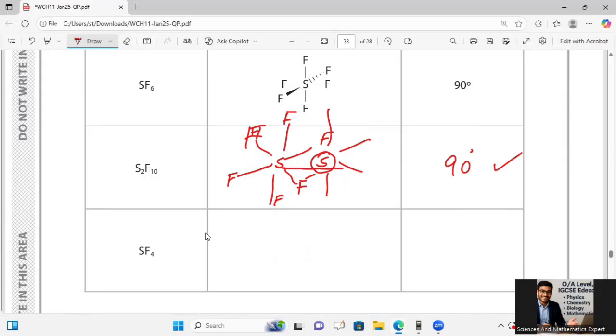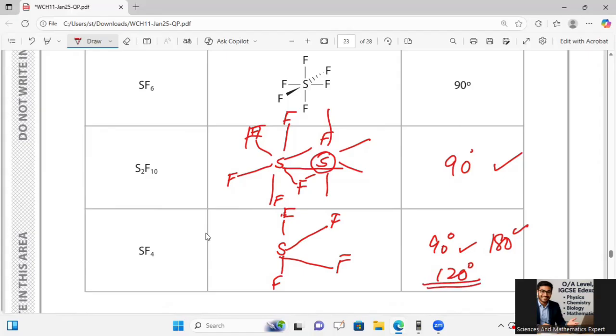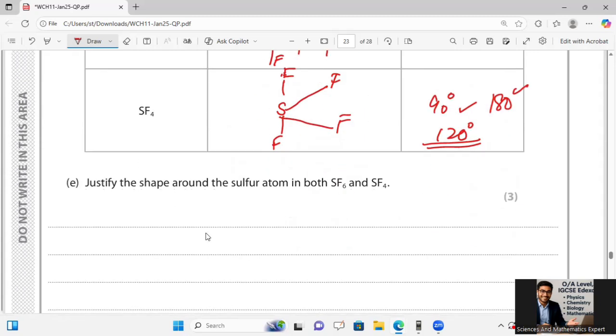So we can also say he is saying SF4. Then I will say that it is S, and it is F and F over there. Then we can say it should be taken as F and F. So this is the way where we can go for 90, 180, and 120-degree. 90-degree is correct, 180-degree is also correct, and 120-degree, if you write any one of them, is also correct over there. And here, one thing more, ignore the lack of degree sign, like it is not written with the degree value. If some student misses, just ignore it.